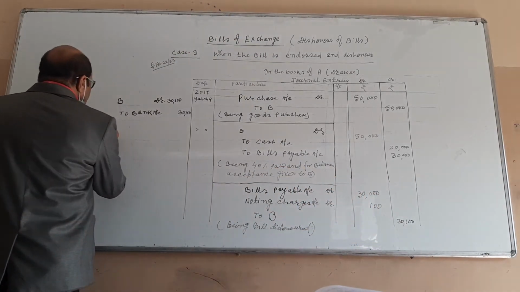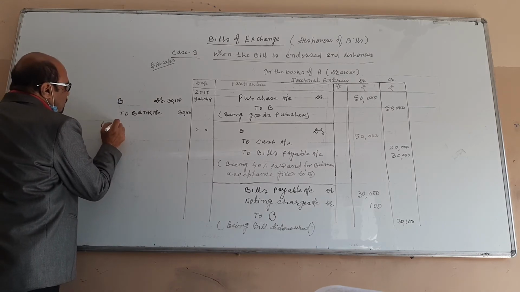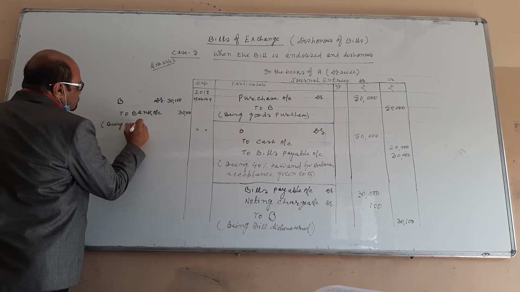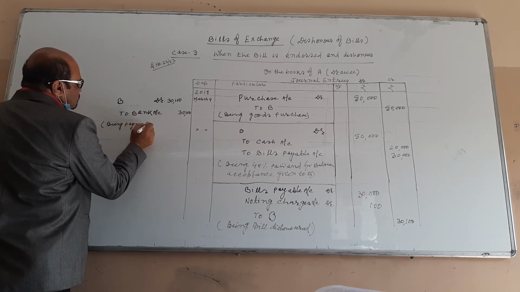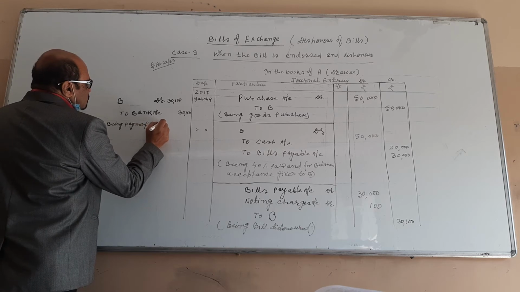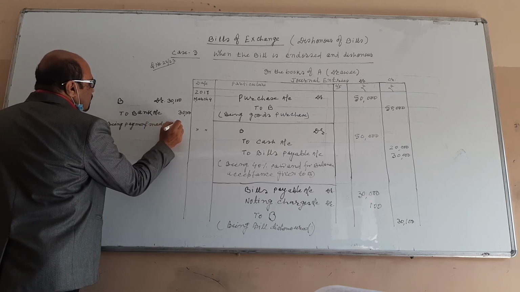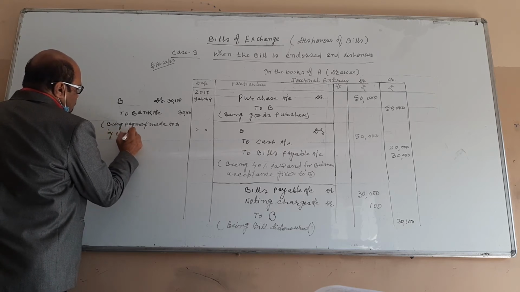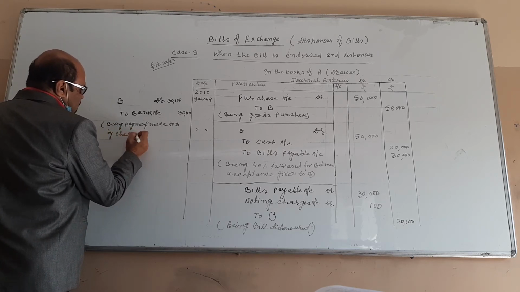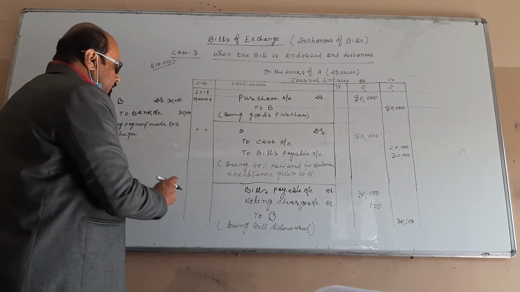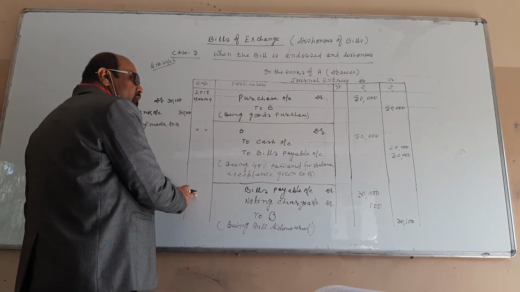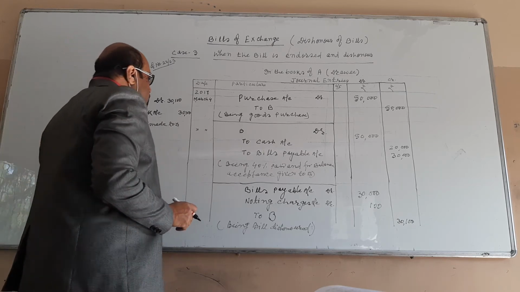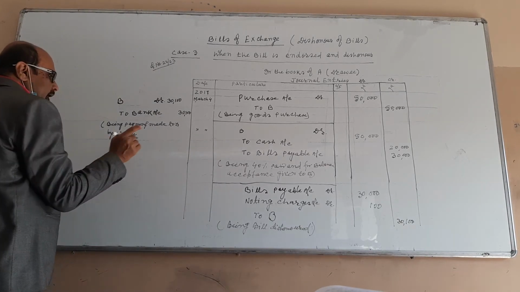You write the narration: being payment made to B by check. And the same date, if we put here the date of dishonor, the same date we put as the date of payment. So how will you calculate the date of dishonor?